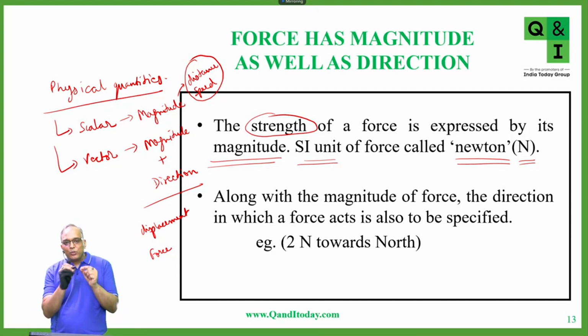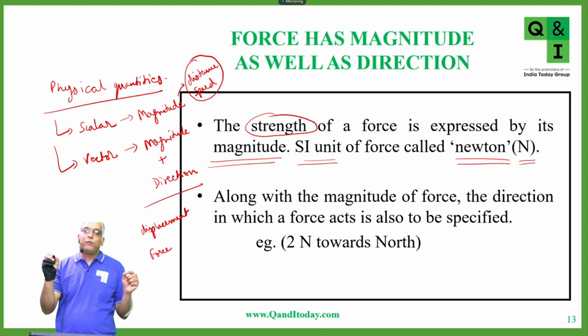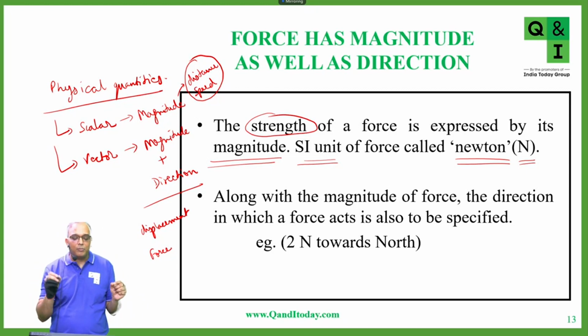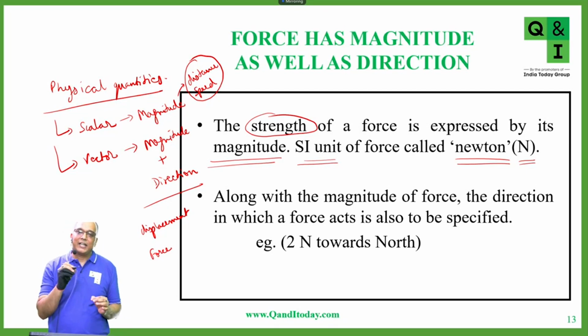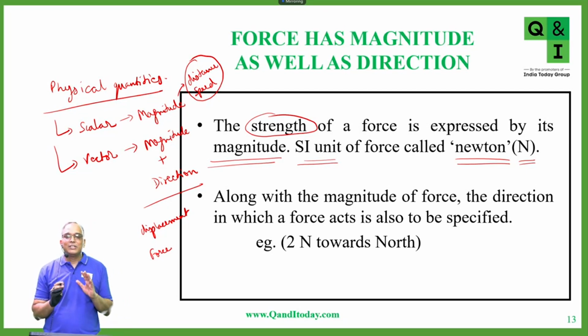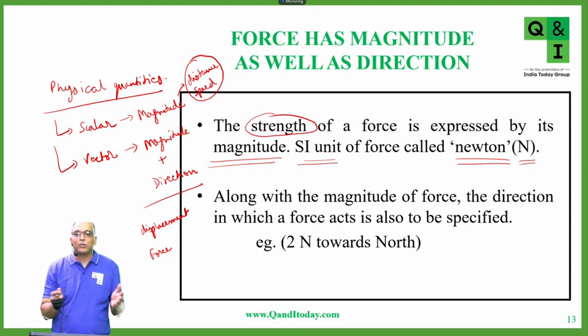When you write the unit in full form, not the short form, even if it is the name of a scientist, you will always write it with a small letter and not a capital letter. That is the rule we follow throughout in physics.